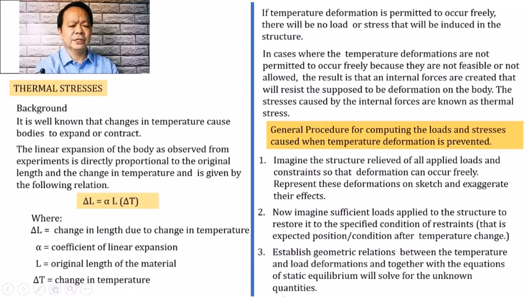Then afterwards, we try to establish the geometric relationship between temperature and load deformations, and together with the equations of static equilibrium, we'll solve the unknown quantities. Sabi nga, ma-establish natin ngayon yung geometric relation between the temperature and load deformation at kasabay ng conditions of equilibrium, masosolve na natin yung problem.